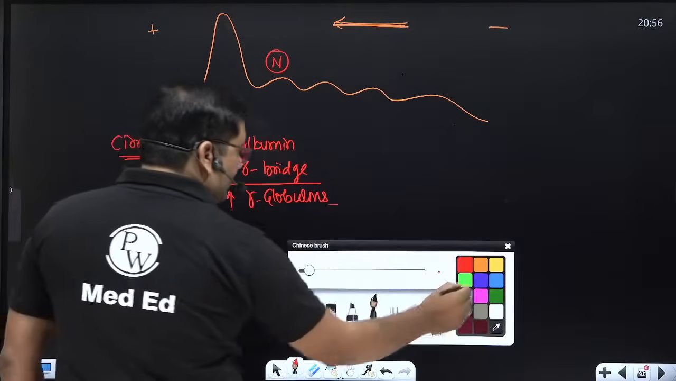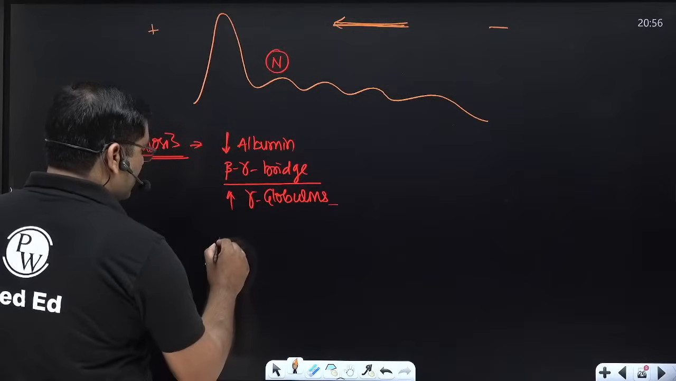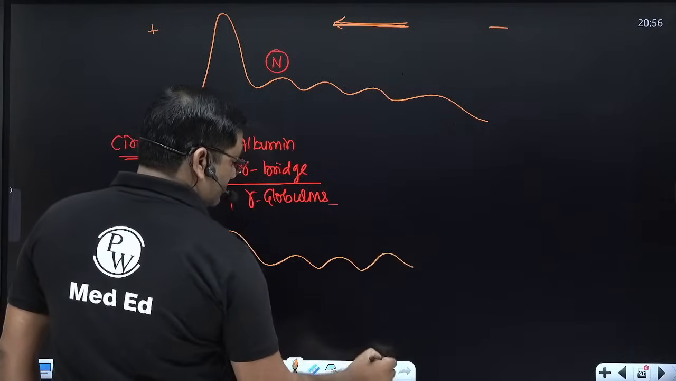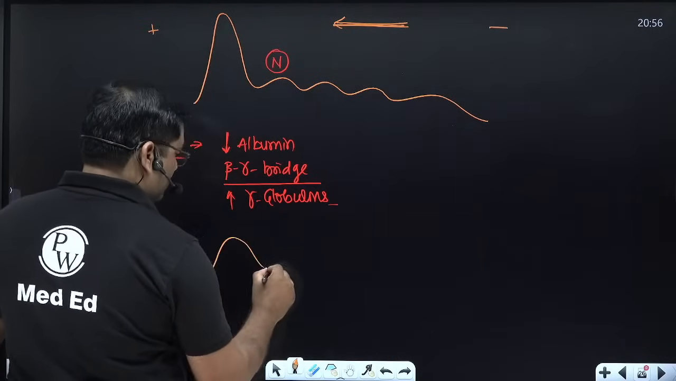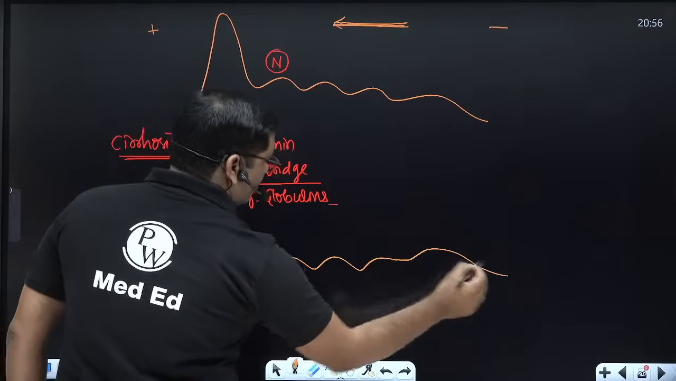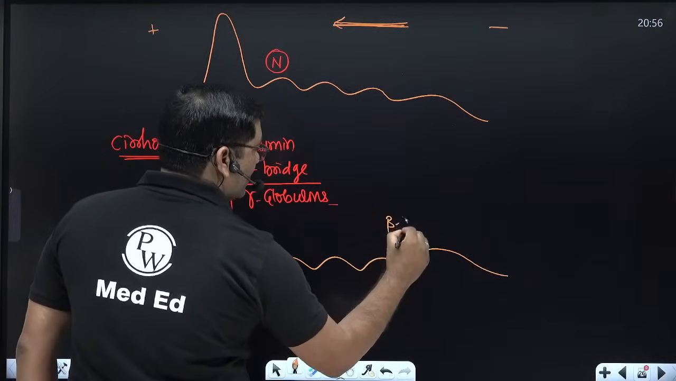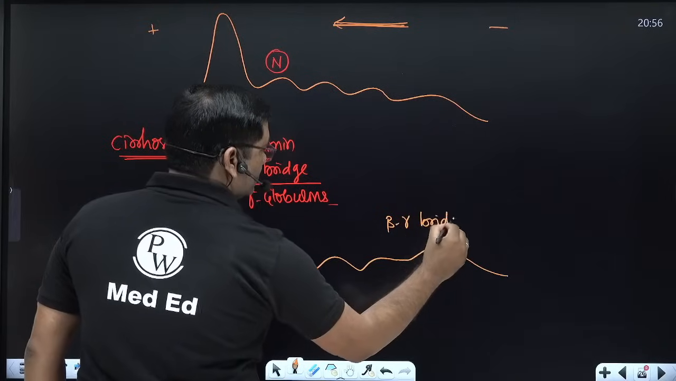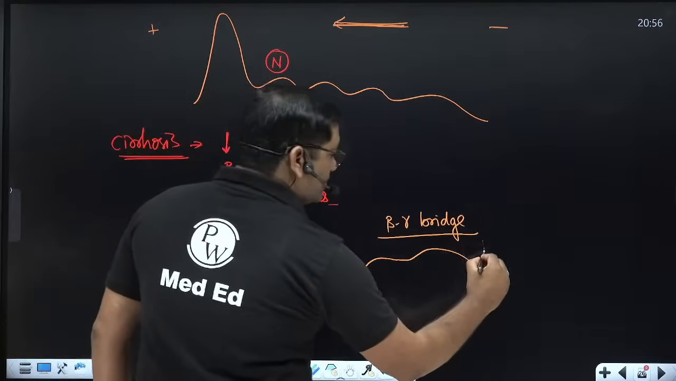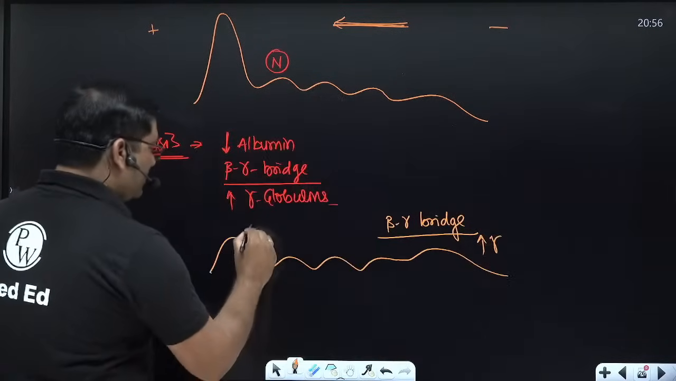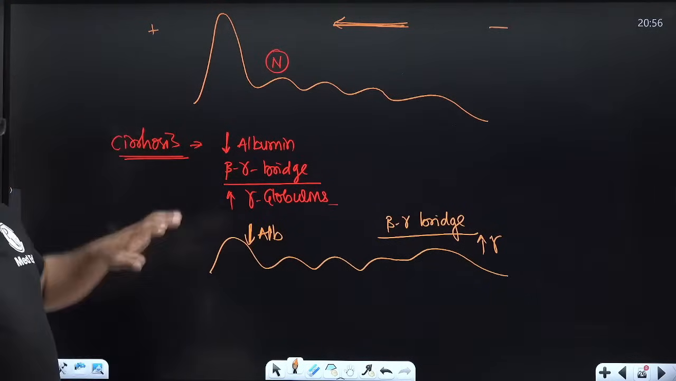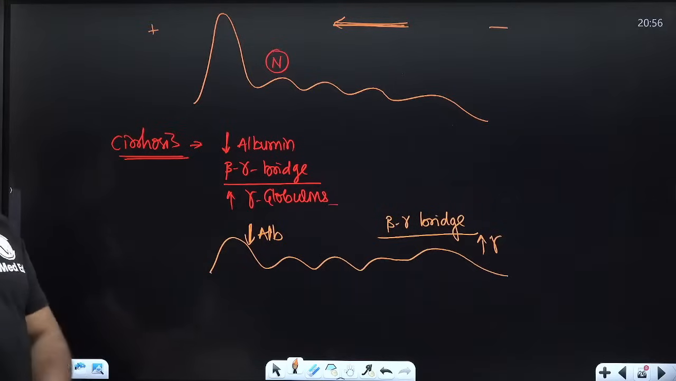So this is the pattern. There is a decrease in the albumin level, alpha 1, alpha 2, beta, and gamma. A beta gamma bridge may be there in cirrhosis of liver. There is an increase in the gamma globulins and a decrease in the albumin level in cirrhosis of liver in the electrophoresis pattern. This is one pattern, that is cirrhosis of liver.